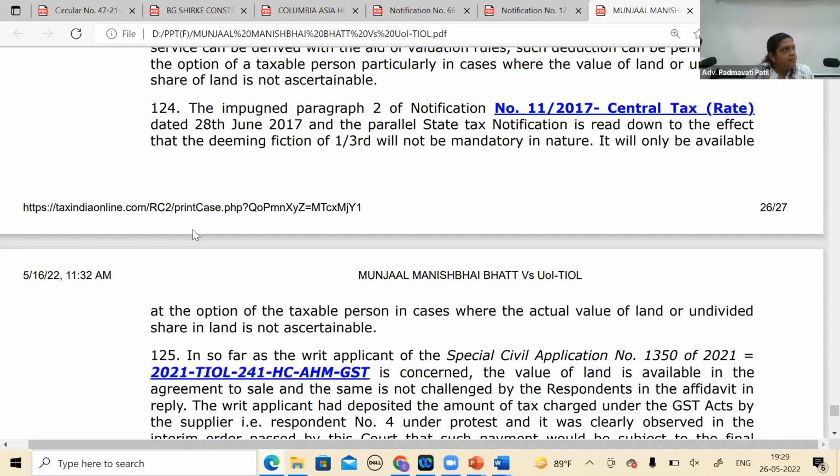Decided on the validity of the notification. No, they are not saying it is ultra vires. They have nowhere used the words ultra vires. They are only saying struck down to the effect of mandatory only in a case where value आपके पास है. Exactly what happened. You must be going for the intermediary services.